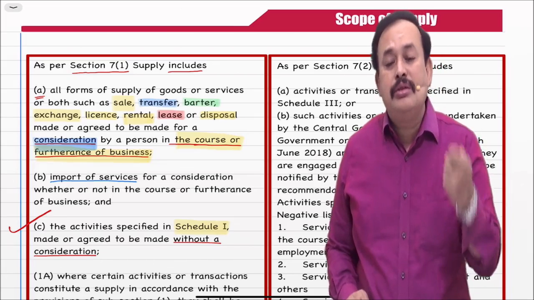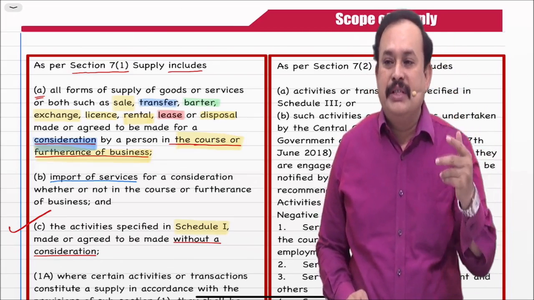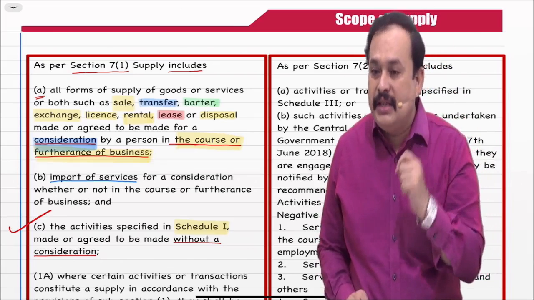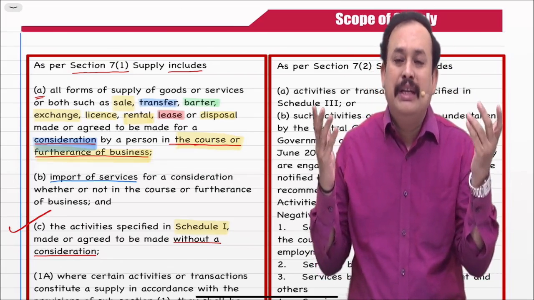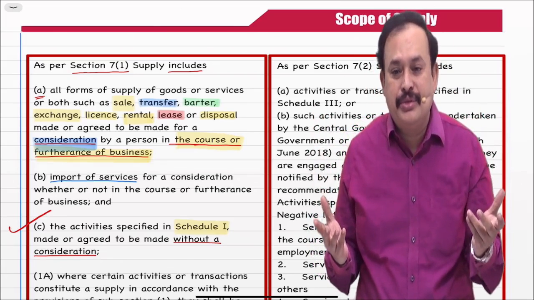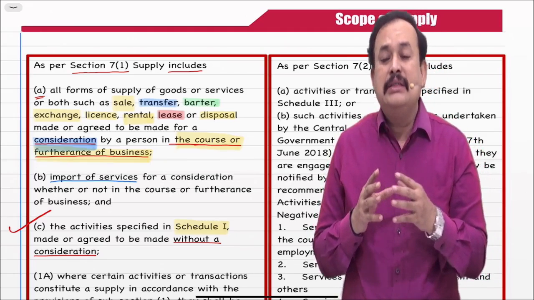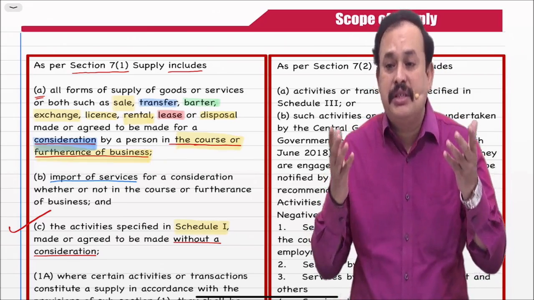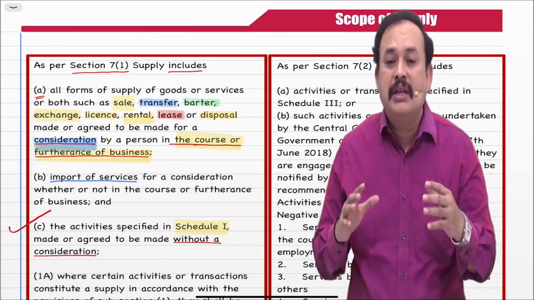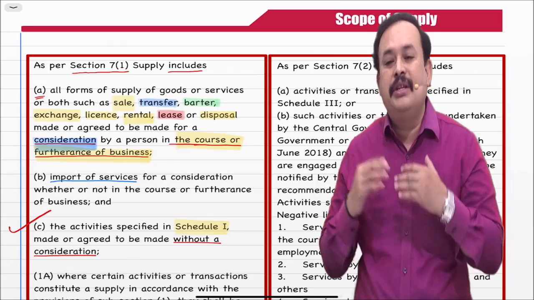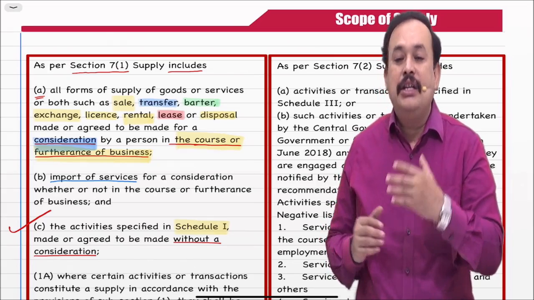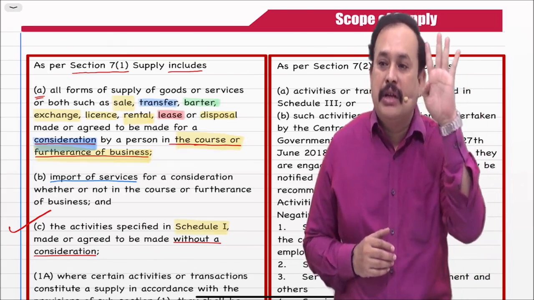7(1)(b): supply also includes import of services for consideration, whether or not in the course or furtherance of business. 7(1)(c): a transaction even without consideration is a supply if covered under Schedule 1. We refer to Schedule 1. Under Schedule 1, 4 transactions we covered.